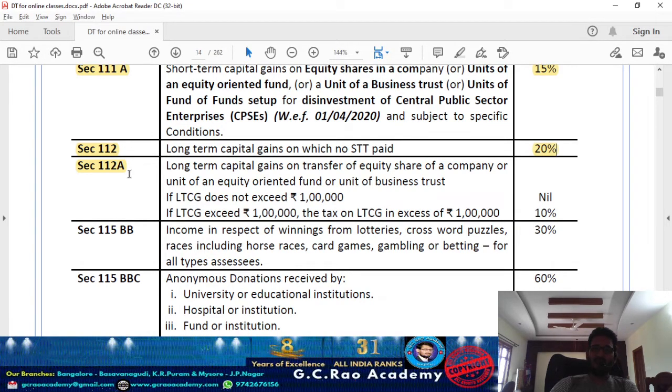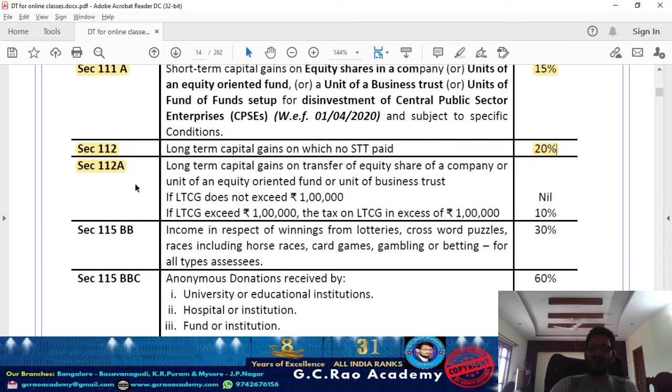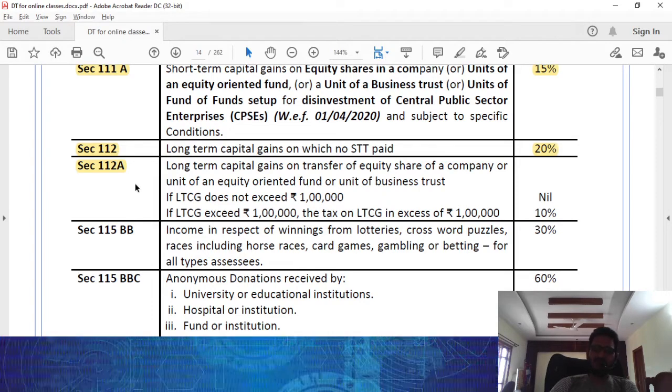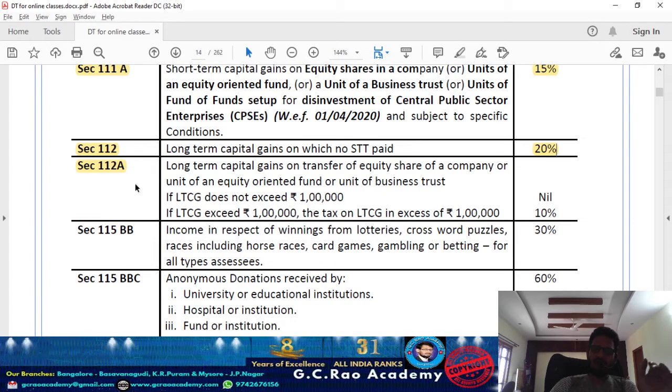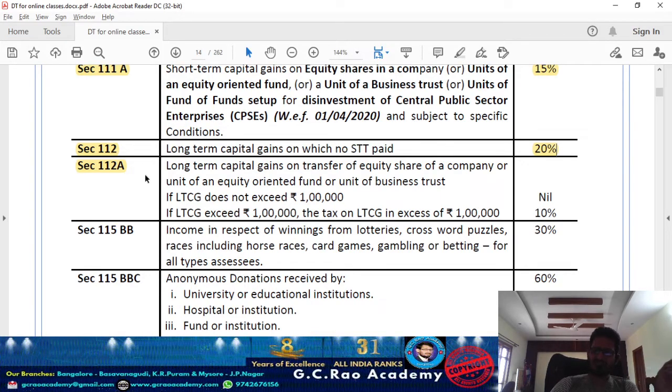20%. And 112A, sir, is a long-term capital gain arising on transfer of a long-term listed security, be it an equity share of a company, equity units of an equity-oriented fund, or units of a business trust. Basically I am transferring a long-term listed security and on the transfer I am getting a long-term capital gain. Now check what the long-term capital gain is. If the long-term capital gain does not exceed 1 lakh, there is no tax. It is fully exempt. And in case the resulting long-term capital gain exceeds 1 lakh, the excess is going to be taxable at the rate of 10%.